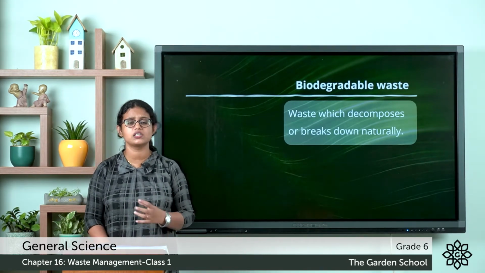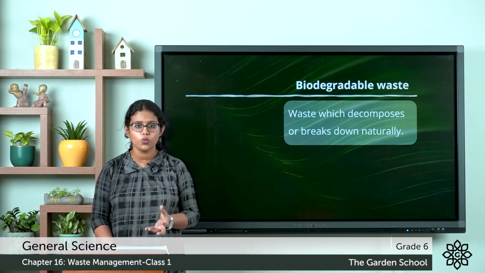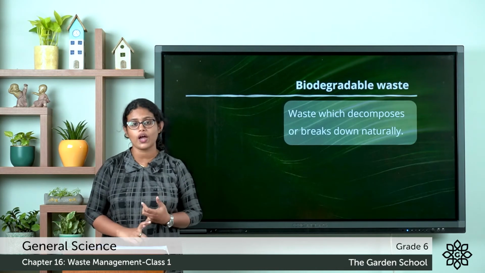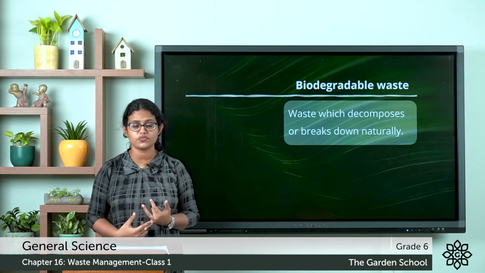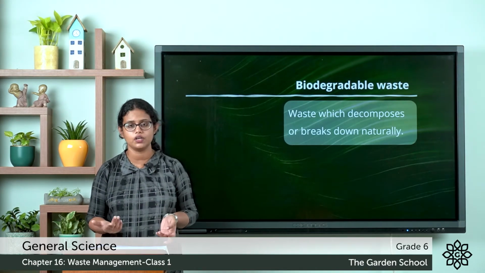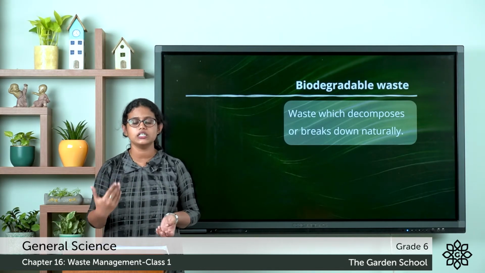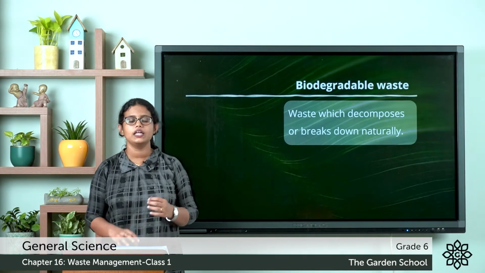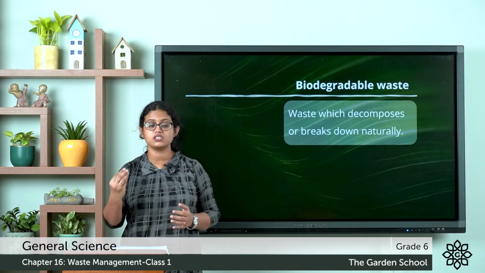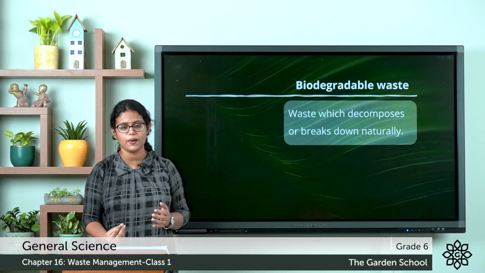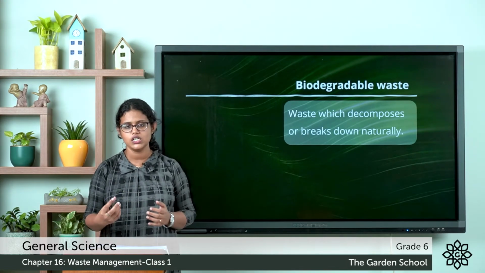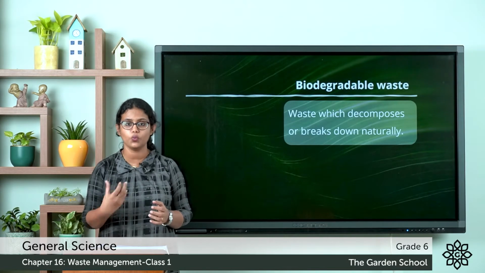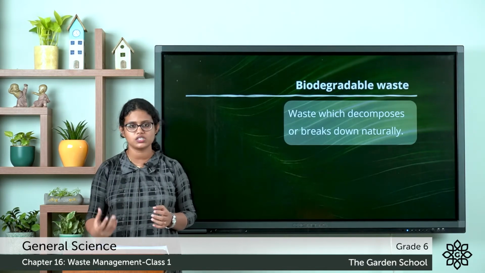Another example is paper, which we get from wood. That is a biodegradable waste. The cotton and jute fabrics that we get from plant fibers are biodegradable, which means they get easily decomposed in the soil. The microorganisms present in the soil, for example, soil bacteria and soil fungi, convert this biodegradable waste into simpler substances.